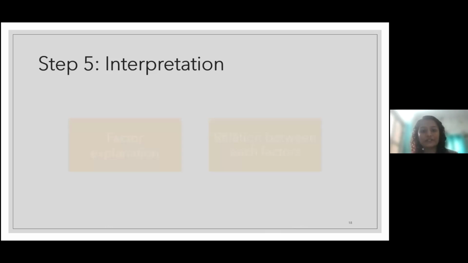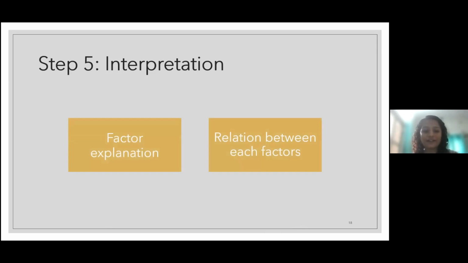Here is interpretation. So like I explained, factors explanation: once you get the factors, like I said, I got 3 factors for my study. The first factor I gave was economic impact. So you need to explain what economic impact explains, right?